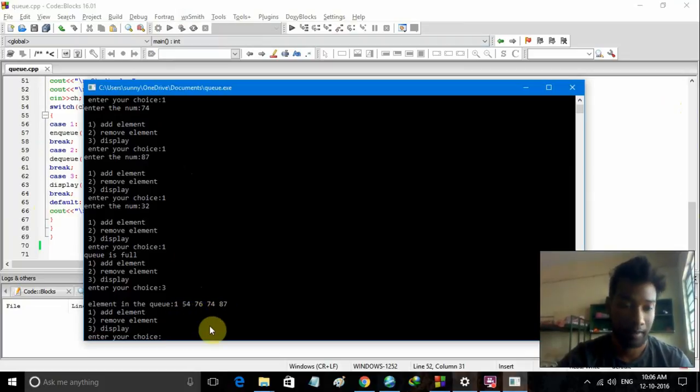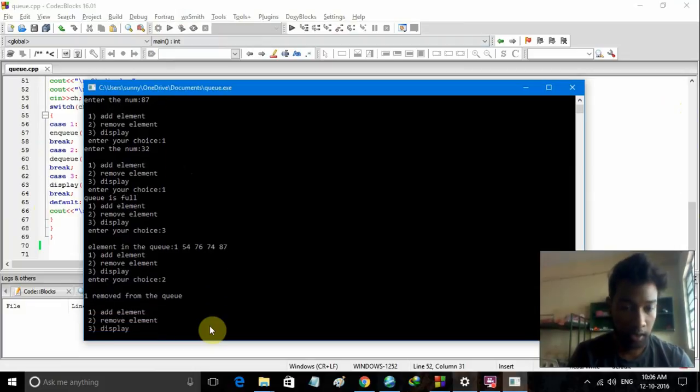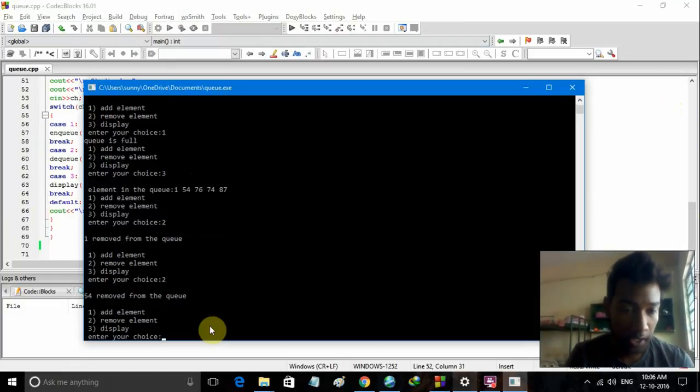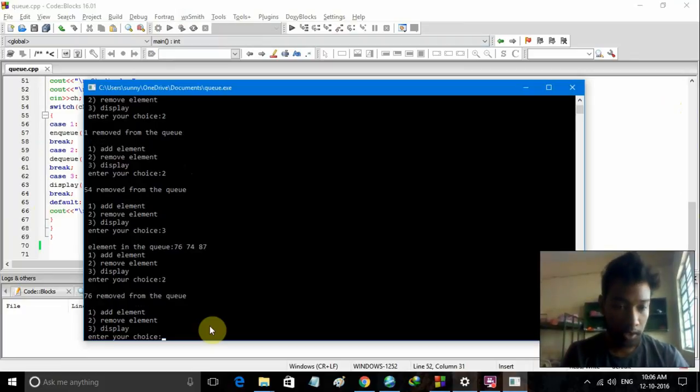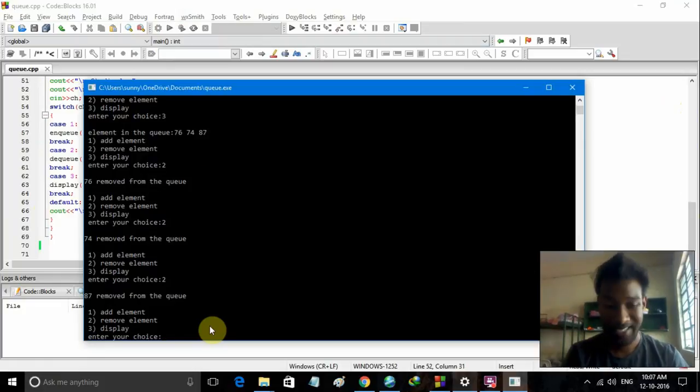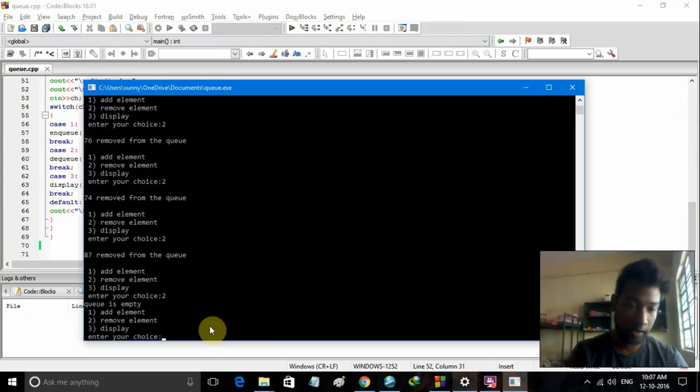If I try to remove an element, see it's saying that 1 is removed from the queue. As we know, a queue is FIFO, that is first in first out, so 1 was entered first, and that's why 1 is also removed first. Then you can remove the second element, that is 54. And again if we display, the remaining elements are 76, 74 and 87. If we remove, 76 is removed, again 74 is removed, again 87 is removed. So our queue is empty now. If I try to remove again, it will say queue is empty.